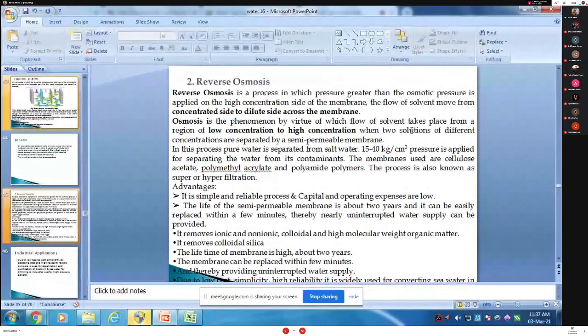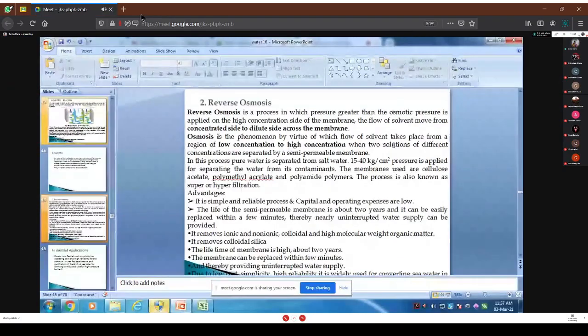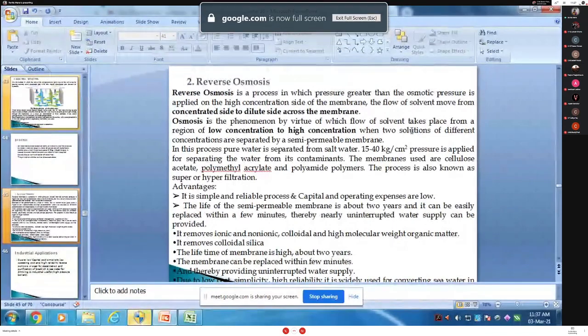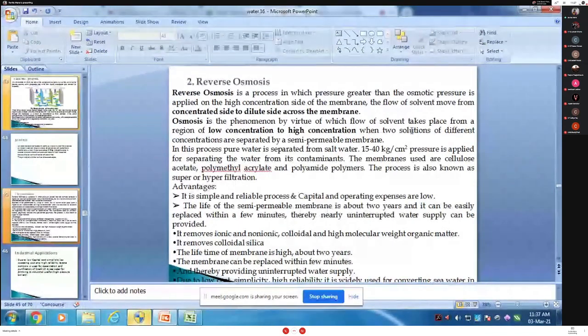What did we see in osmosis? Osmosis is low to high, and reverse osmosis is high to low through the semi-permeable membrane. Both are the same, movement of the solution through the semi-permeable membrane. But in osmosis the solvent flows from low concentration to high concentration, and in reverse osmosis it is from high concentration to low concentration.